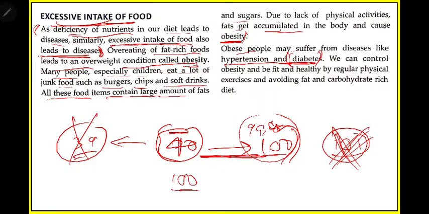So because of this obesity, because they have taken a maximum amount of fat, we can control obesity and be fit and healthy by regular physical exercise and avoiding carbohydrate rich food. So how can you avoid this? You can all avoid this just by avoiding the foods which contain more carbohydrate and fat. We should eat a limited amount but not excess.